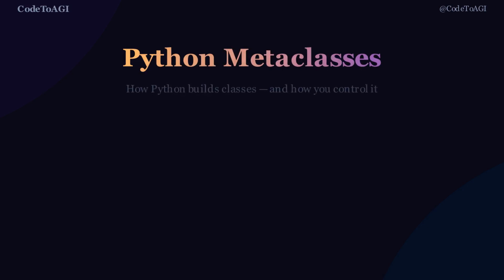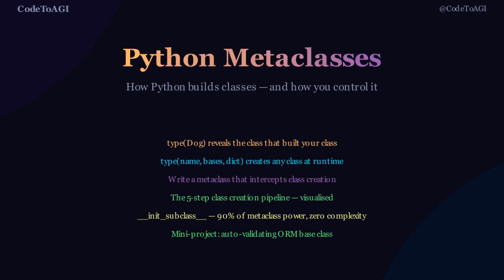You have been writing Python classes for episodes. But have you ever asked who built a class? When Python executes class Dog: pass, it does not just store the definition. It calls type, passing the name Dog, an empty tuple of base classes and the class body as a dictionary. And type returns a brand new class object.